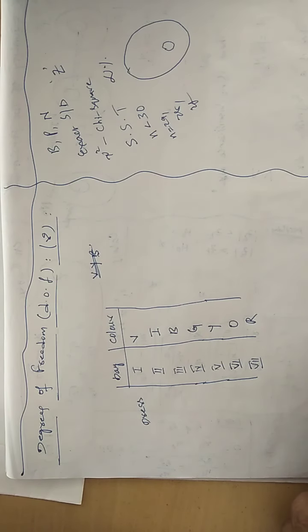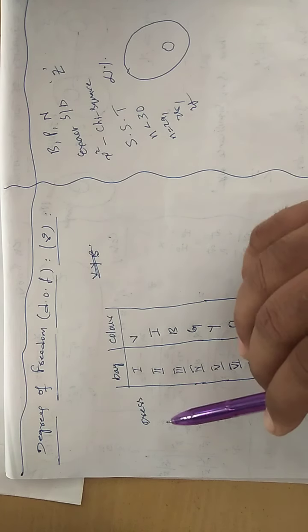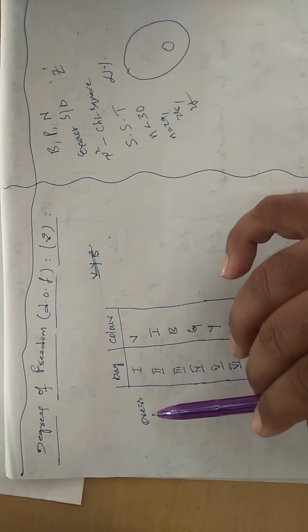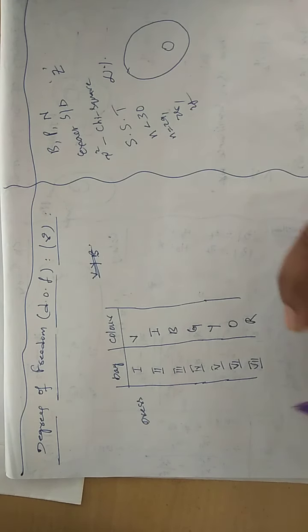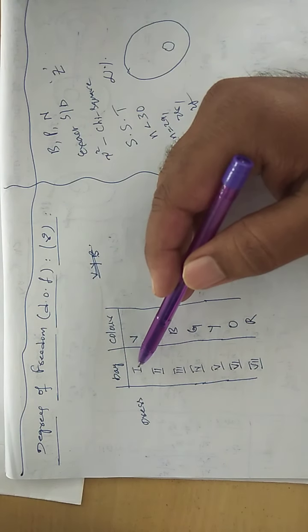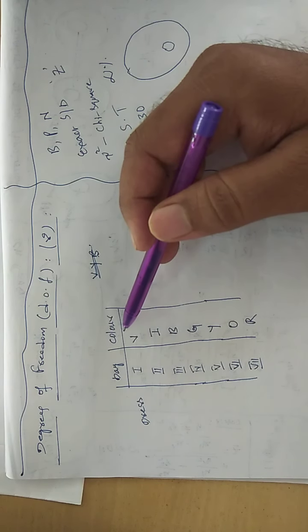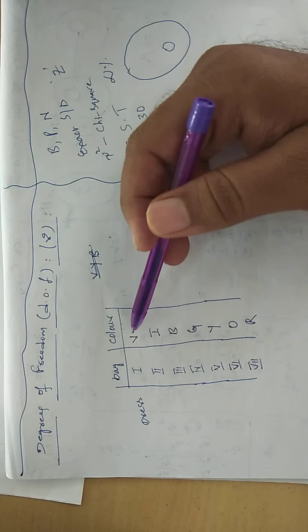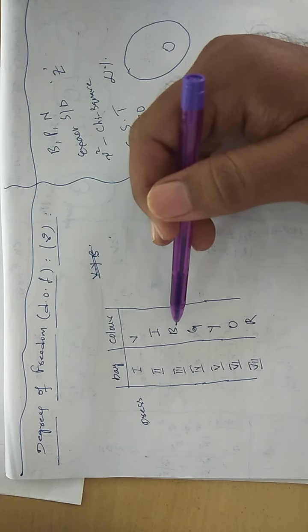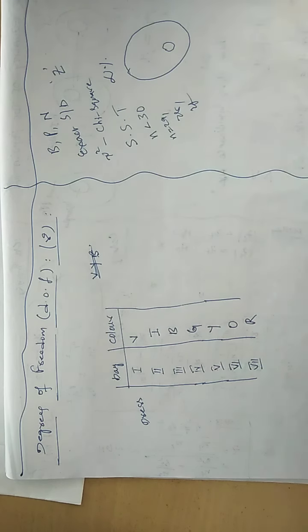Now look at this wonderful example. Through this example, one can understand the actual meaning of the degrees of freedom. Let us suppose that you pick different colors of dress based upon the day. So in a week, how many days would be there? 7 days. Now how many color dresses do you have in your wardrobe: violet, indigo, blue, green, yellow, orange, red, VIBGYOR. So these many color dresses are there.